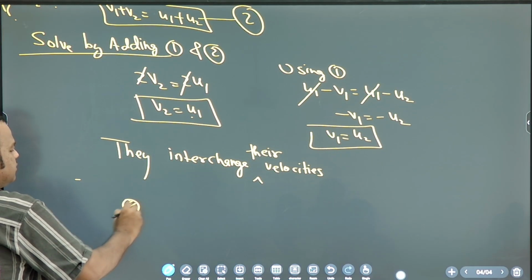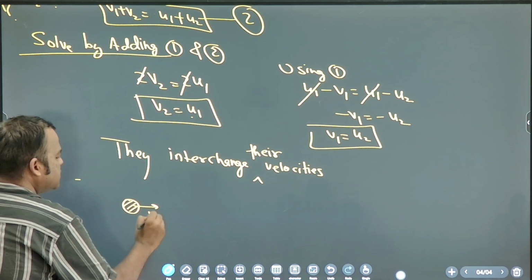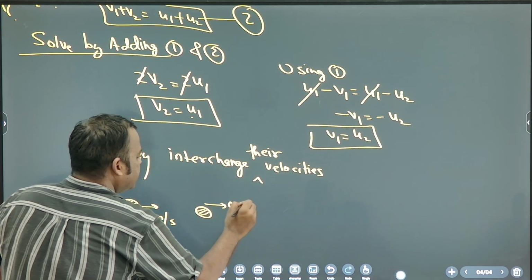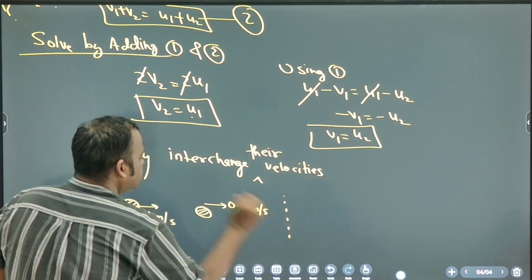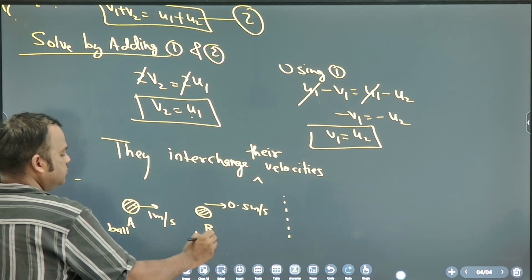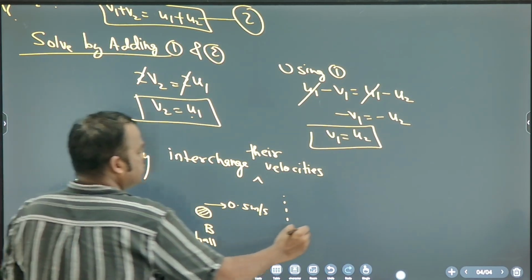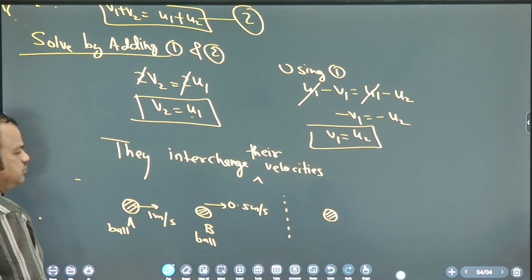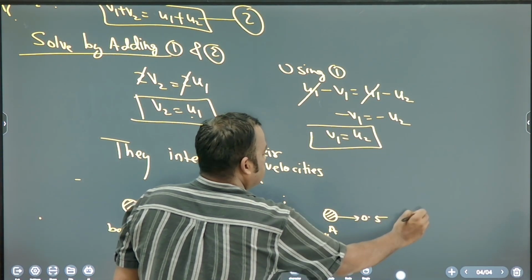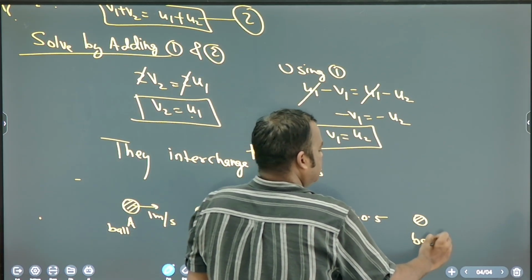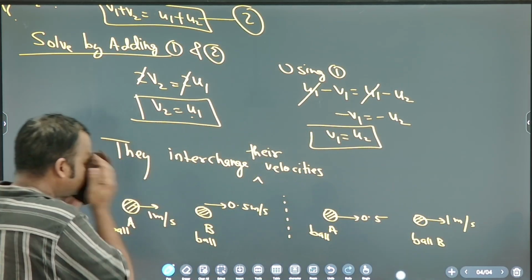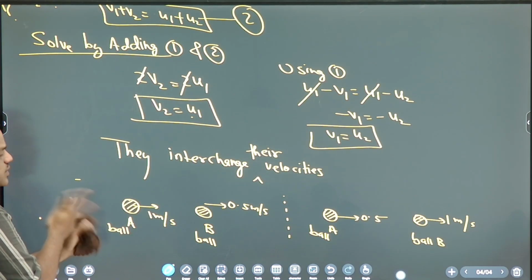For your reference, you can draw this diagram. Suppose the first is going with 1 meter per second, the second is going with 0.5 meter per second. This is before collision. This is ball A, ball B. After collision, tell me what is the velocity of ball A? 0.5. So ball A will go with 0.5 and ball B will go with 1 meter per second. So they interchange their velocities.